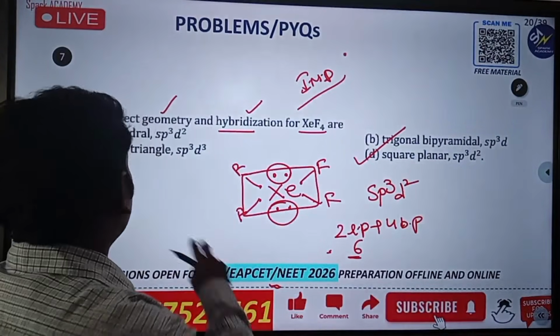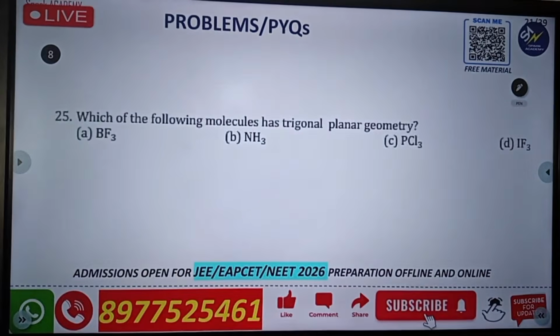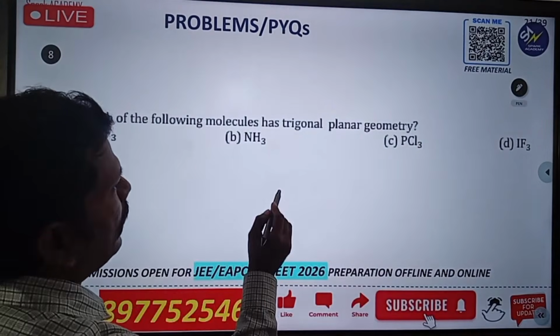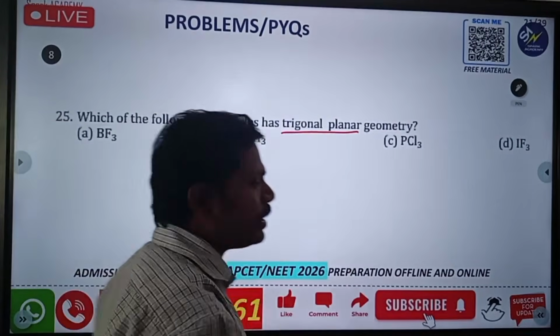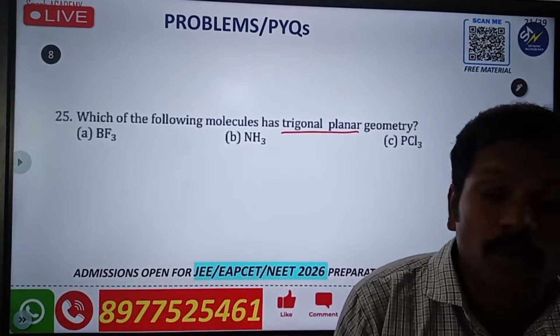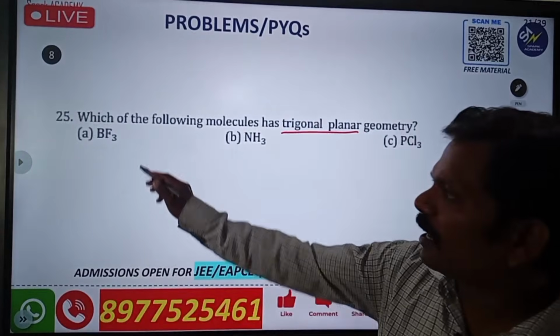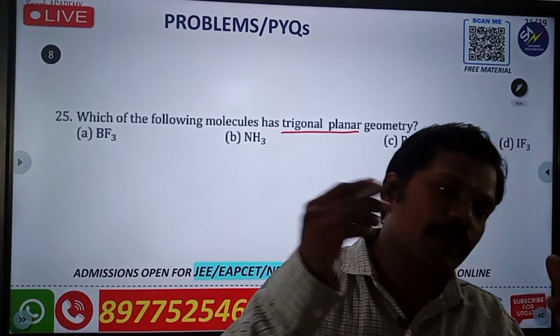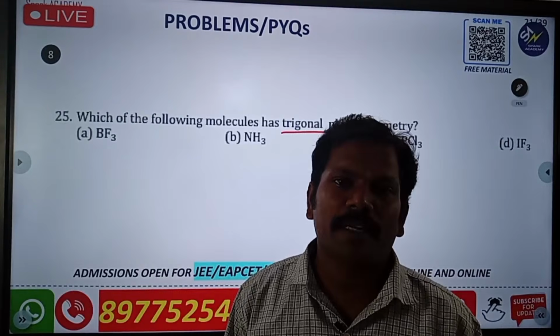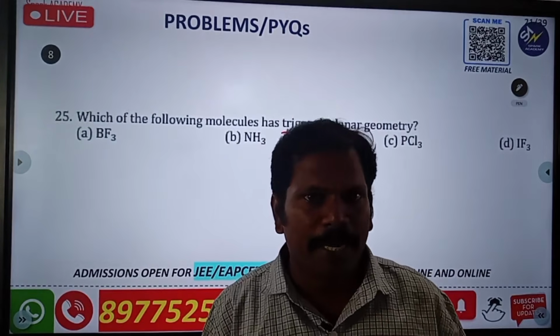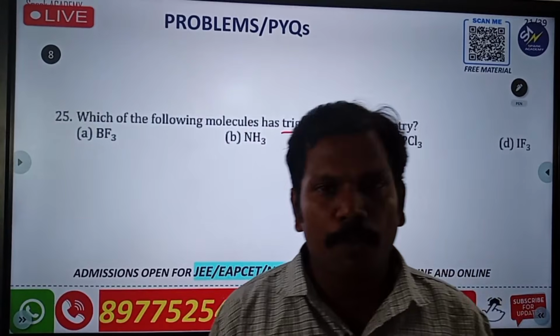Right, then go for another question. Which of the following molecules has trigonal planar geometry? They are asking about trigonal planar geometry. Every student thinks, sir, all are containing 3, that's why all molecules are trigonal planar. Is it right? No. The shape depends upon the number of lone pairs and bond pairs.